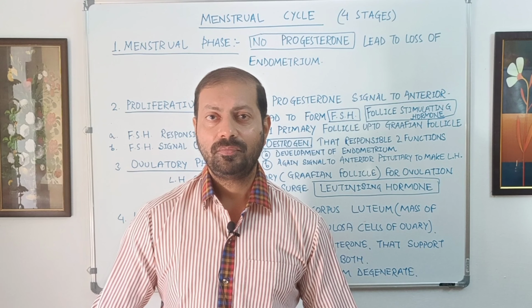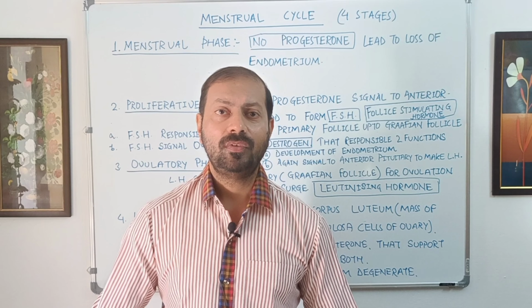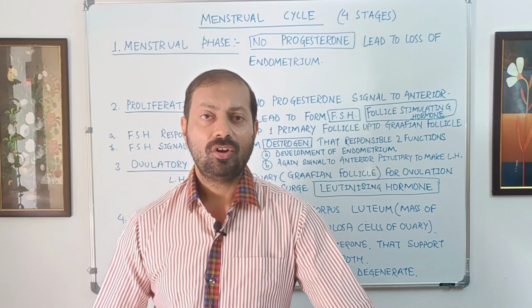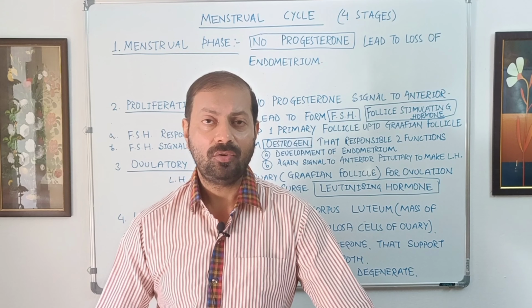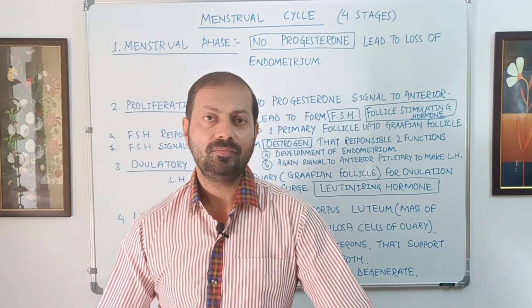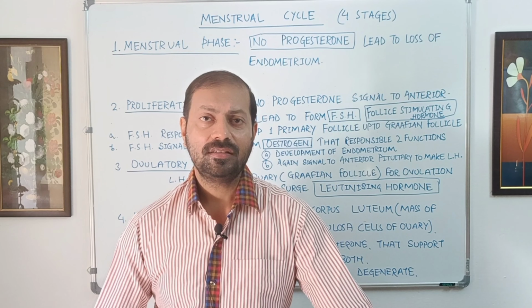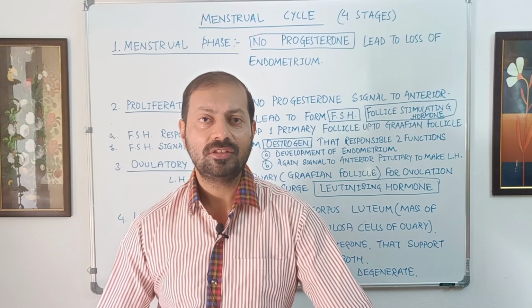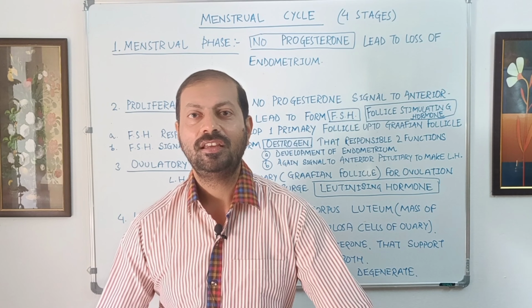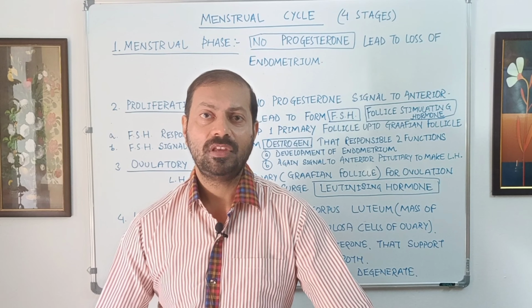Menstruation phase lasts for 1 to 5 days. In this duration, the endometrial layer is getting lost because there is no progesterone level. Because of the no progesterone found in the female reproductive system, the endometrium layer is getting lost, as well as the dead secondary oocyte, the blood clots, and the mucus. These substances also get sloughed off discontinuously. So this is the menstruation phase of the menstrual cycle.